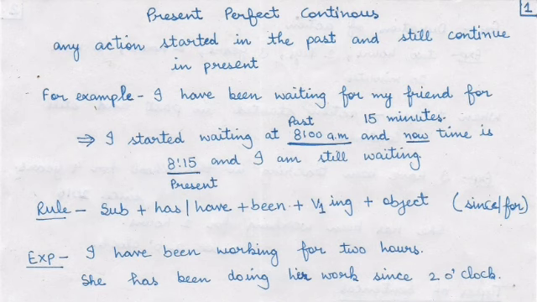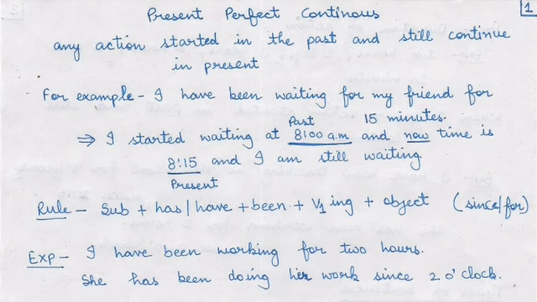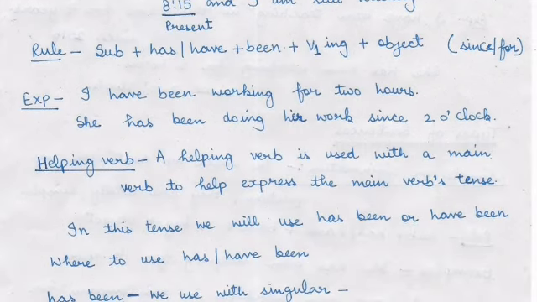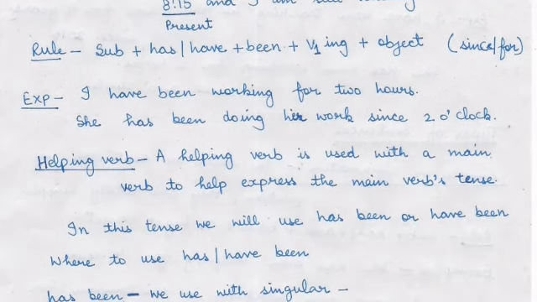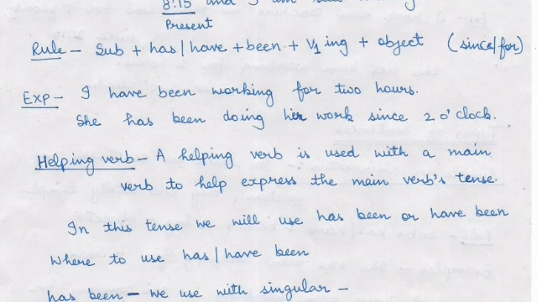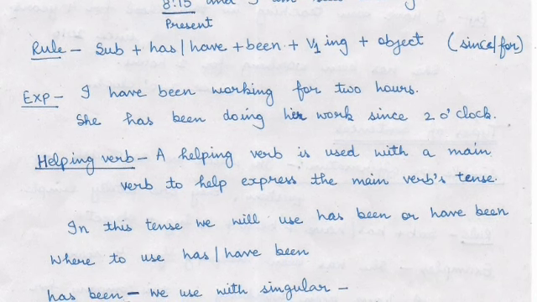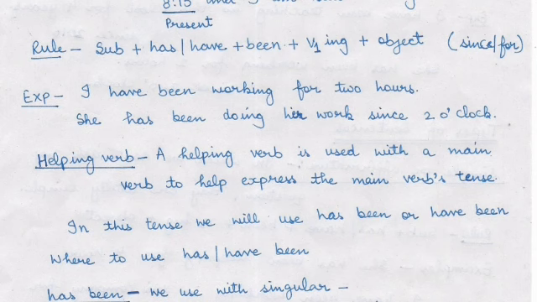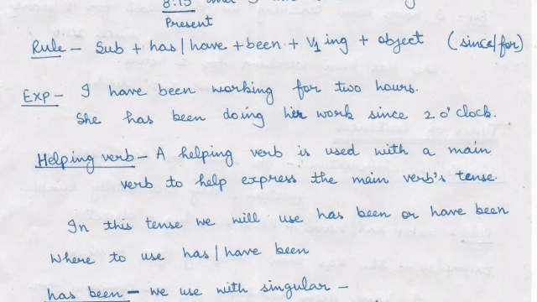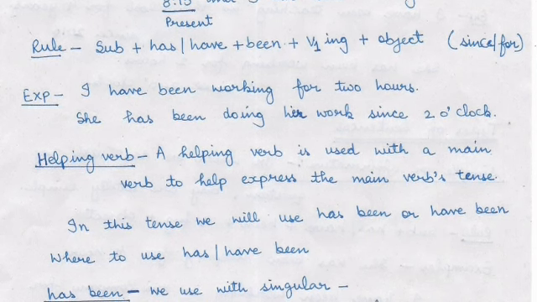So in that kind of situation, when we start doing anything in the past and that work still continues in the present, to describe those situations we use this tense, present perfect continuous. And the structure or the rule of this tense is: we use subject plus has or have been plus ing with the first form of verb plus object.